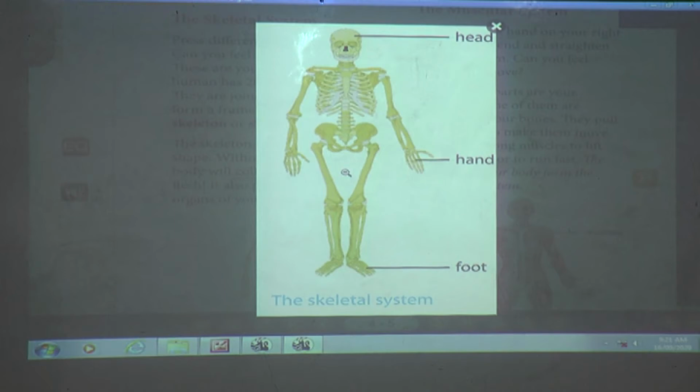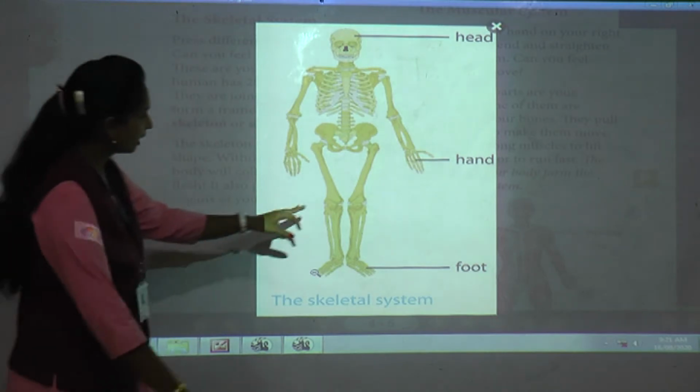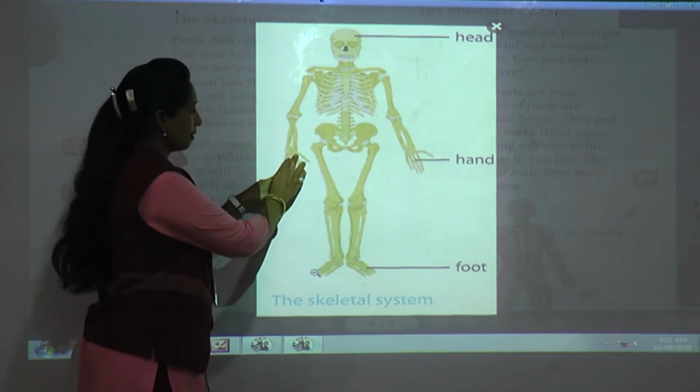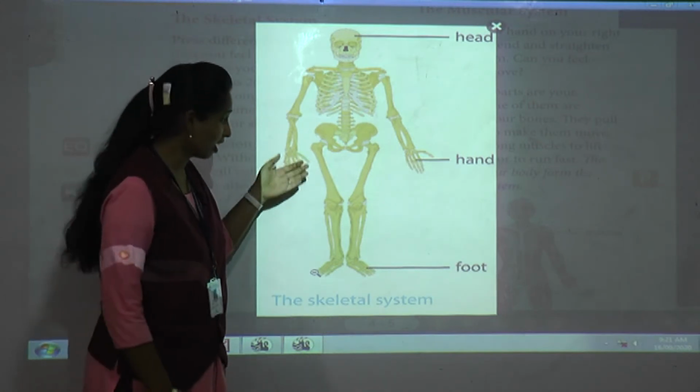In the skeletal system there are 3 important parts: head, hand and foot. Can you see? So how many bones are there in total in our body? An adult human has a total of 206 bones in the body. And how are they? They are joined together. Can you see the different bones, like here a bone and a gap, and again one more bone? No, they are joined together.